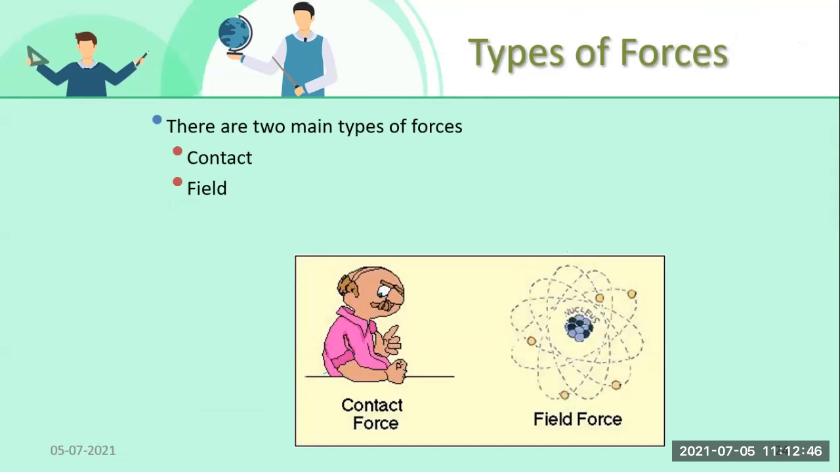Now see students, there are types of force. There are contact forces and field forces. If we are applying a force and we are in physical contact with the object, that is known as a contact force. And if the force is present in a field, such as a nucleus in an atom with electrons revolving around it, there are some forces which are not in physical contact but are in a field. Hence they are termed field forces.